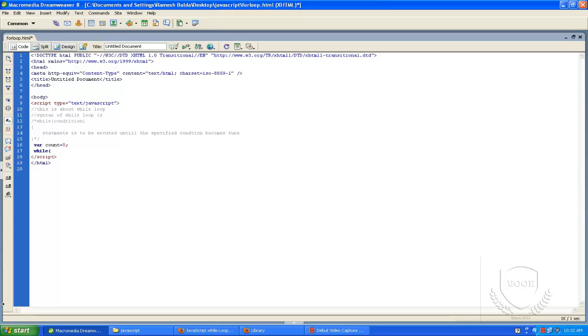In this while loop, as per the syntax, I want to put the condition: until count is less than 100. I want to print the current count.